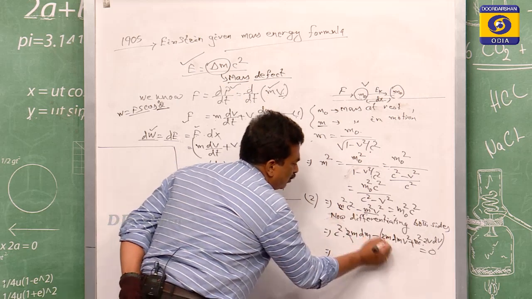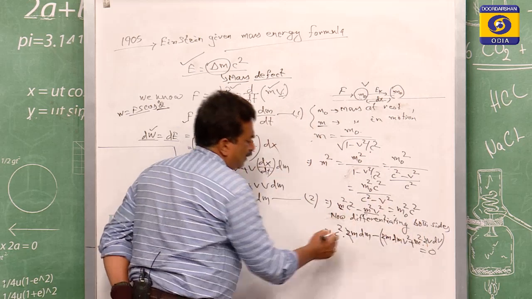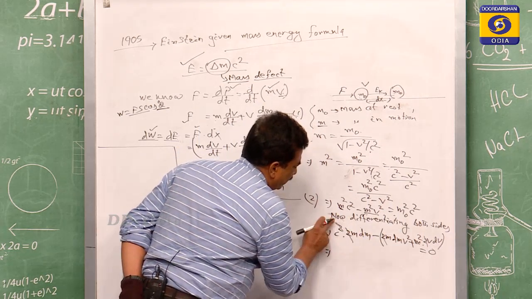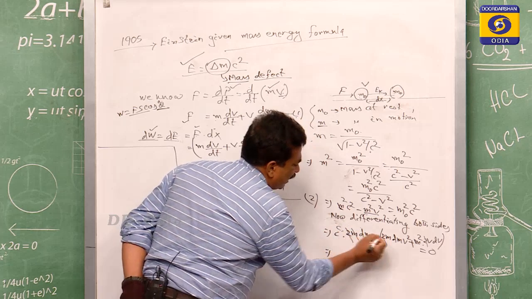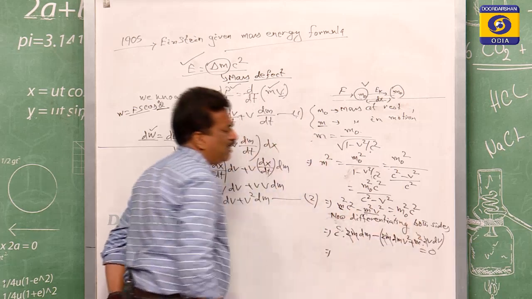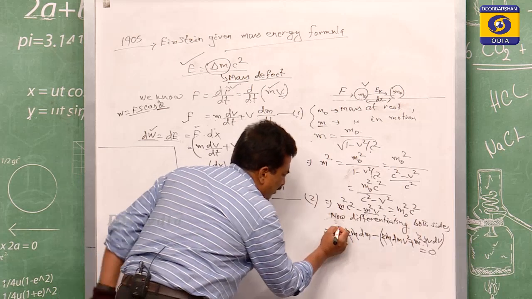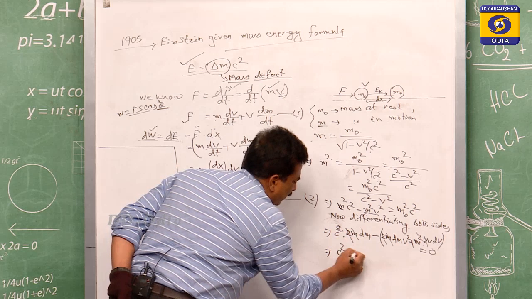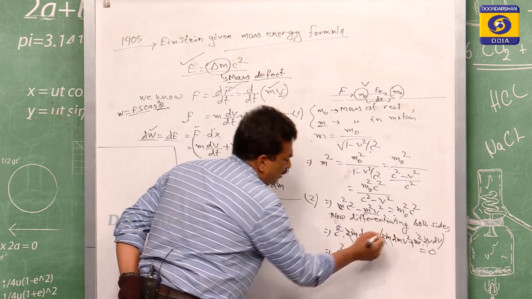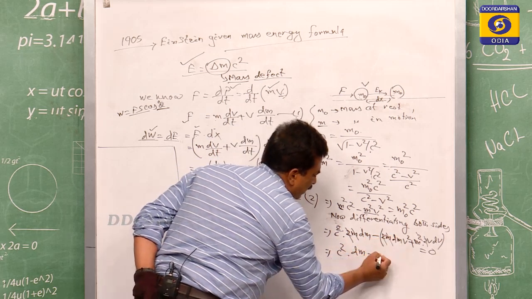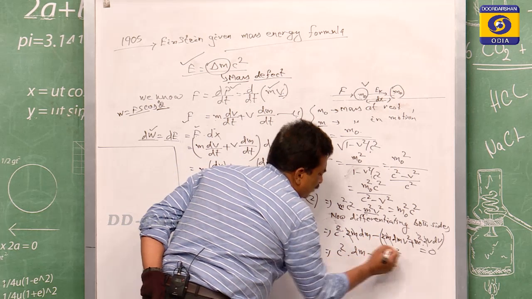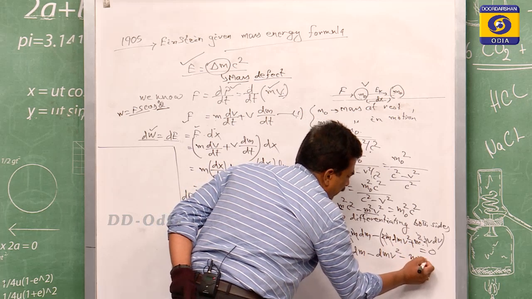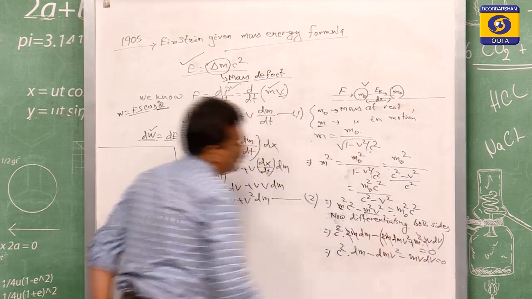You see, 2 is common. Then c square remains, and here m, m, m cancel. So now we have c square times 2m dm, minus 2m dm v square, minus m v dv times 2, equals 0.